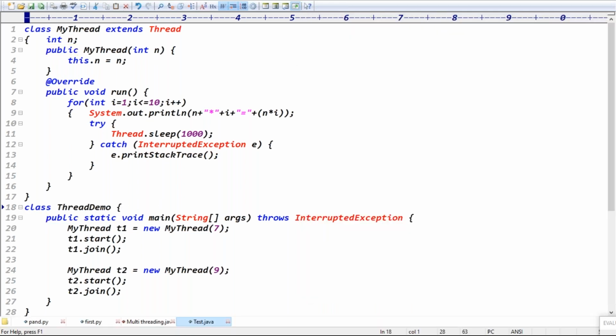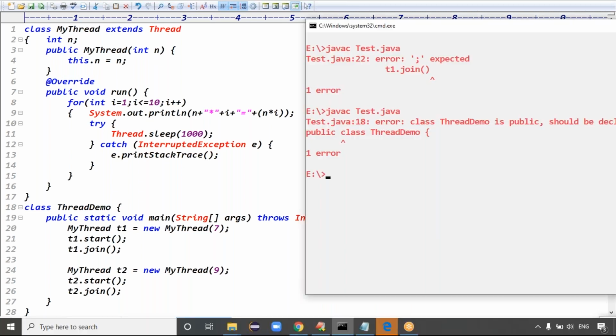Very good. But I took the class name, file name is Test.java, right? Public class means we have to save the application using the public class name, right? If it's a public class, we must save the code using the public class name. Then the demo, it's fine.